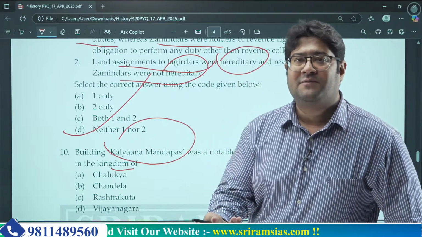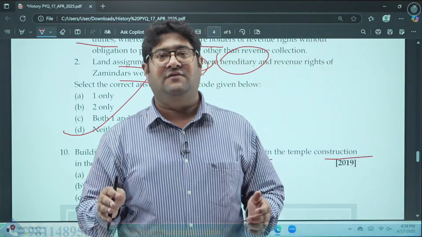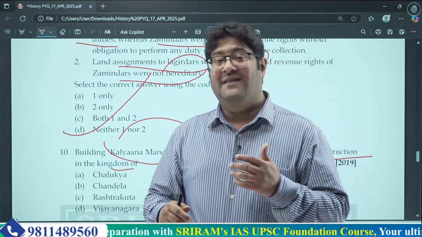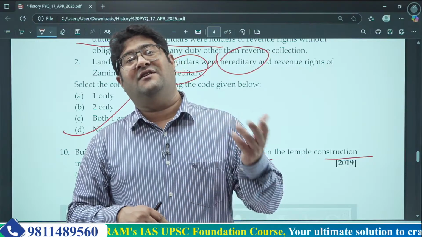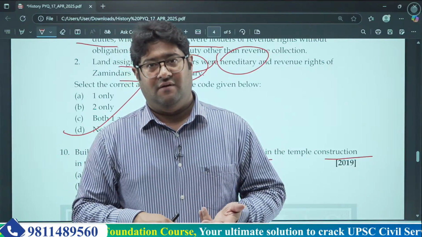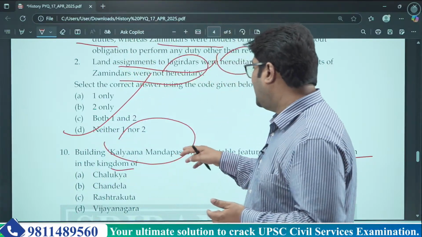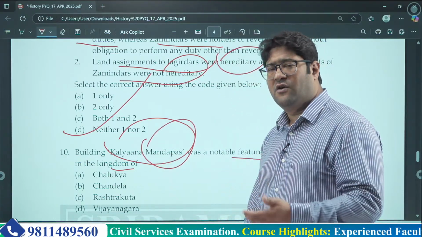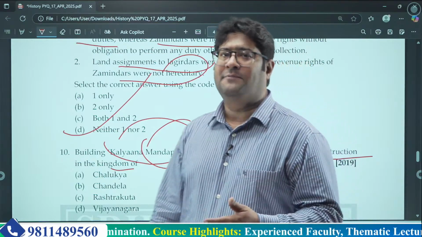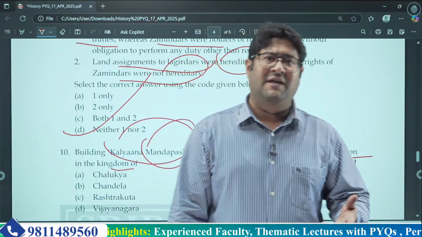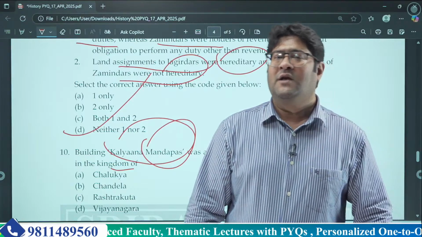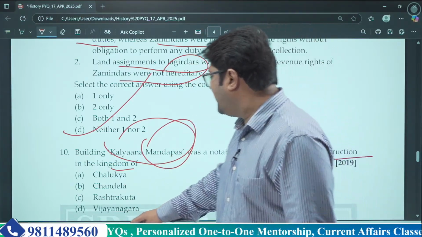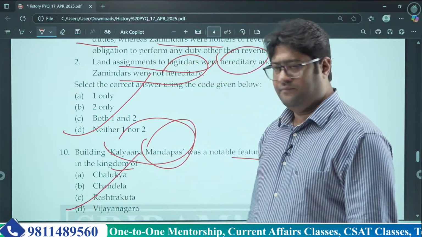Now what were Kalyan Mandaps? Kalyan Mandaps were basically the spaces where marriages used to happen. We can say a medieval version of banquet halls. So that's why Kalyan Mandap, and it is Mandap, so one can take a cue from here also that when it is being called Mandap, it has got to do something with a marriage ceremony. And under whom were these Kalyan Mandaps a notable feature? It was a notable feature under the Vijayanagar Empire.